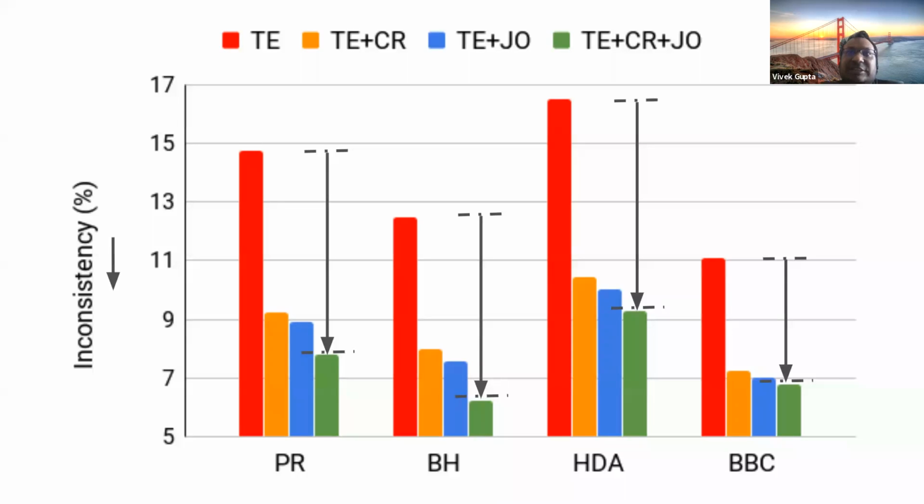A few things which are not in this plot: when you reduce inconsistency, these models are either going to a completely correct thing or a completely incorrect thing. But the probability that it goes to the correct thing is much higher.